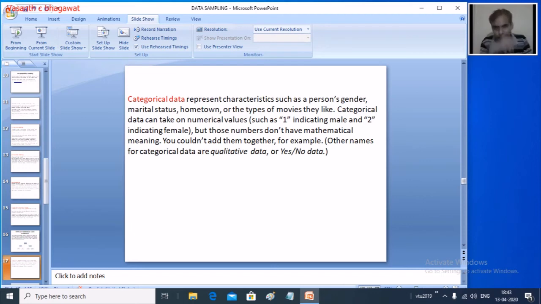Now, when we are saying categorical data or qualitative data, let us take a simple example. We have seen some examples: hair color or eye color of a particular person, gender, race, ethnicity, religion. Based on religion you are going to collect the data. Now take a simple example: pin code. I know that every city has a pin code. Now when you are talking about a pin code, there are numbers there, right?